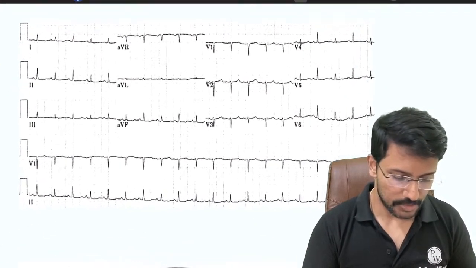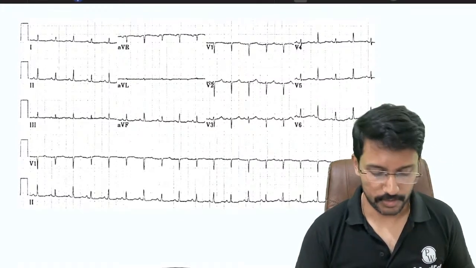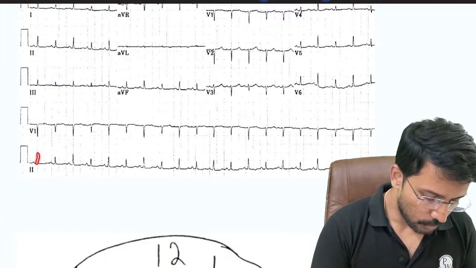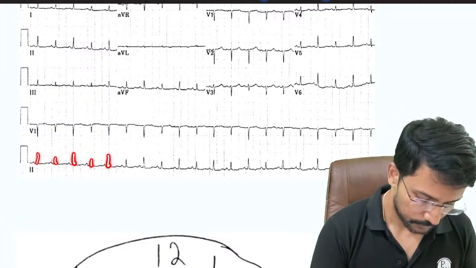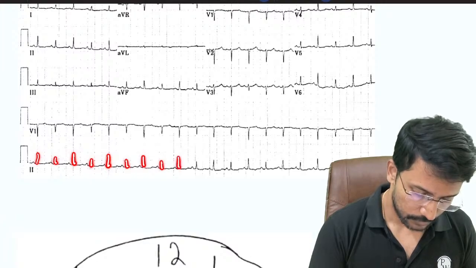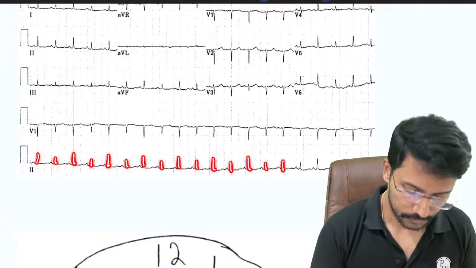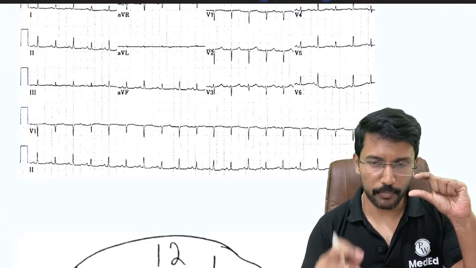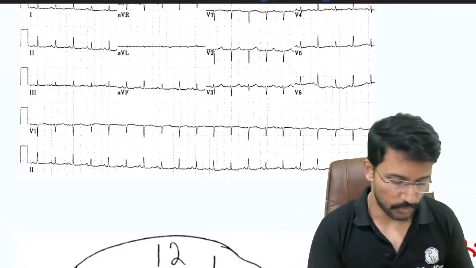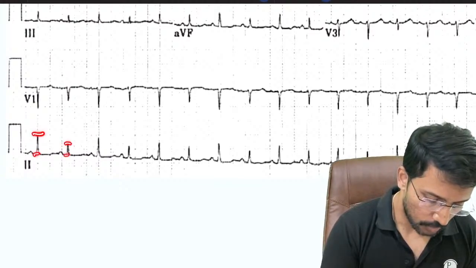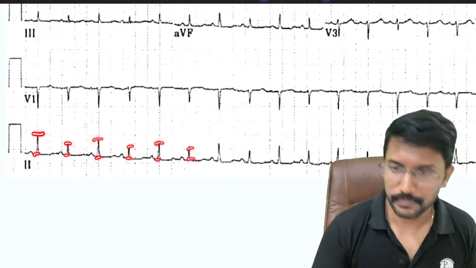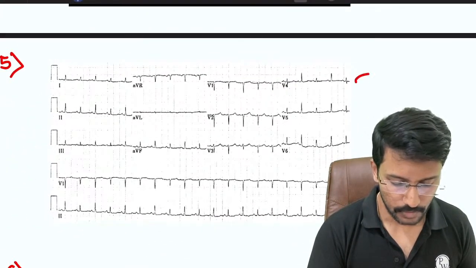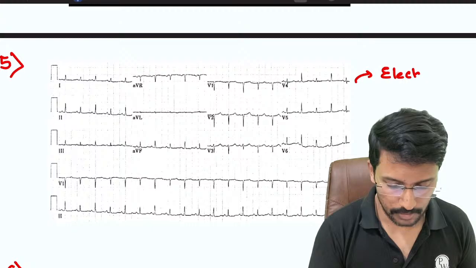Okay. Now this ECG, when you look at this, what is the striking finding you notice? Let me draw your attention to the striking findings. Look at the QRS amplitudes. What is happening to the QRS amplitude? Alternately, you have a small amplitude and a large amplitude. Look at this. This is large, small, large, small, large, small. So this finding is called electrical alternans.